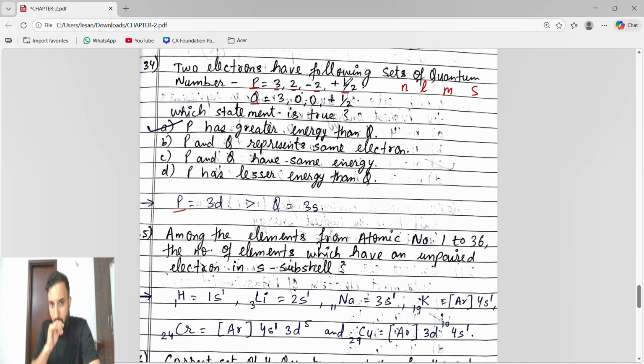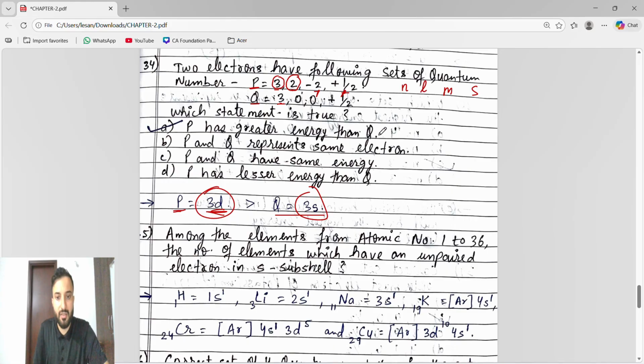Okay. So see, N is 3, L is 2. L is 2 means what? D. L is 2 means D. So P is 3D. Q is 3 and 0 is what? S. 3S. So guys, P is 3D, Q is 3S. Don't focus on M and S. If we want to write this form, we just focus on N and L. So now which statement is true?